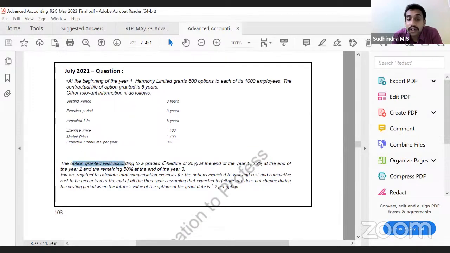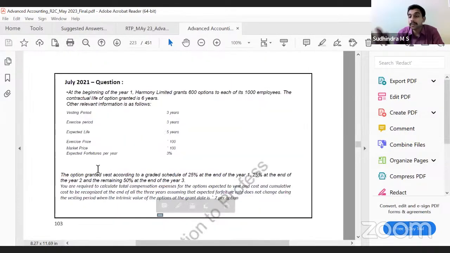Options granted vest according to a graded schedule: 25% at the end of year 1, 25% at the end of year 2, remaining 50% at the end of year 3. You are required to calculate the total compensation expense for the options expected to vest and the cost and cumulative cost to be recognized at the end of all 3 years, assuming that the expected forfeiture rate does not change during the vesting period, when the intrinsic value is 7 rupees per option.